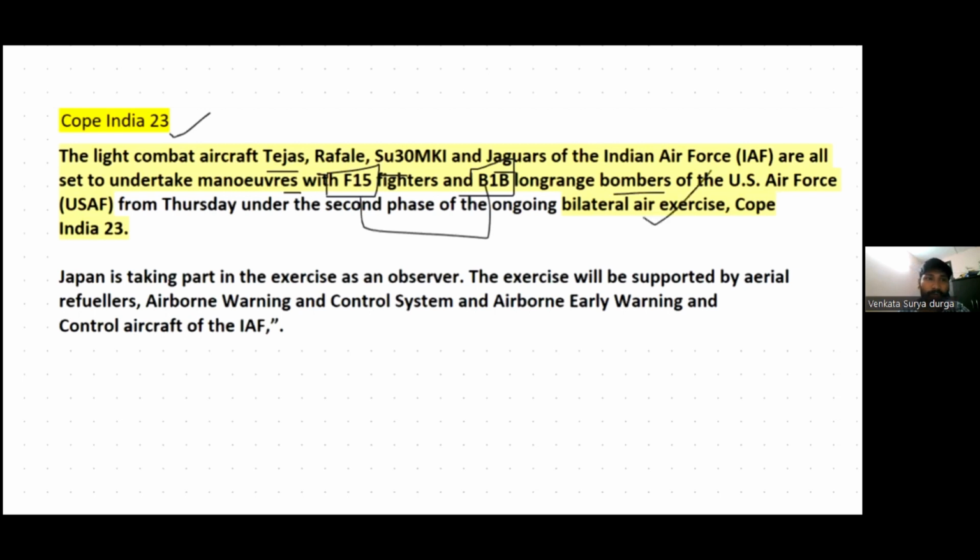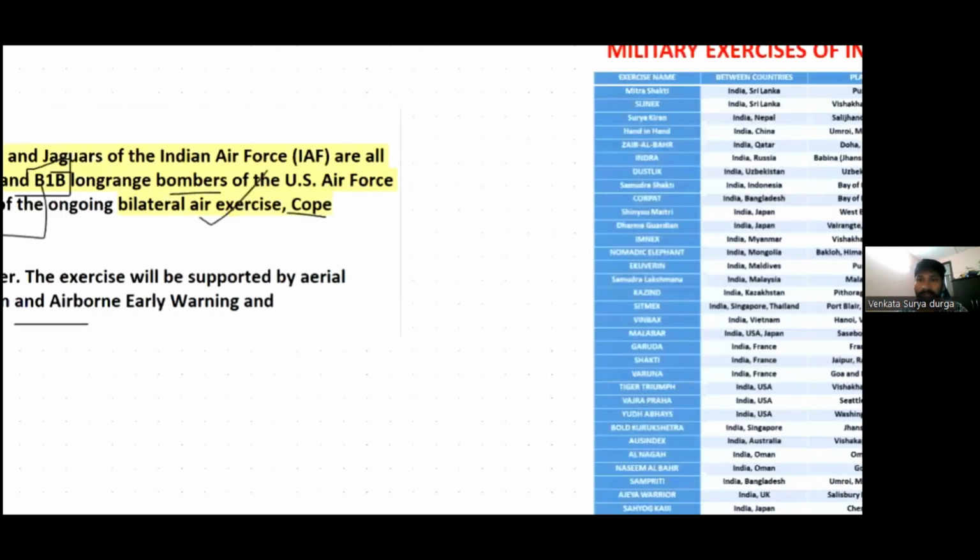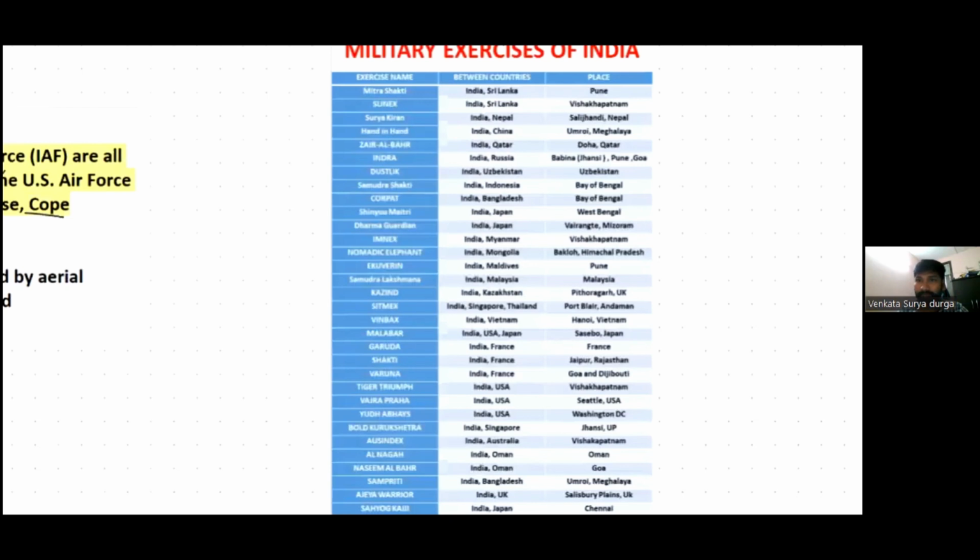Just remember COPE India 23. Japan is also taking part in this exercise as an observer, and the exercise will be supported by aerial refuelers, airborne warning and control systems, and airborne early warning and control aircraft of the Indian Air Force. Okay, in this backdrop, let's look into some of the exercises India conducts with other countries.